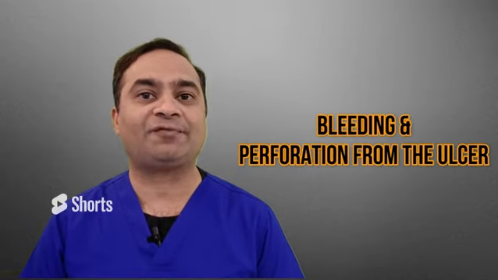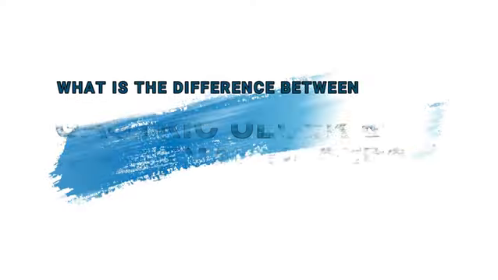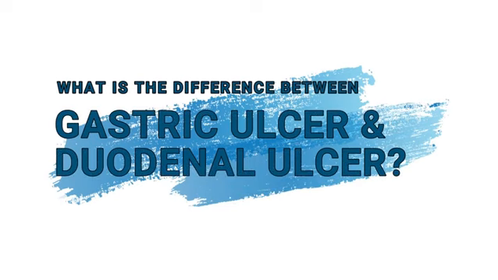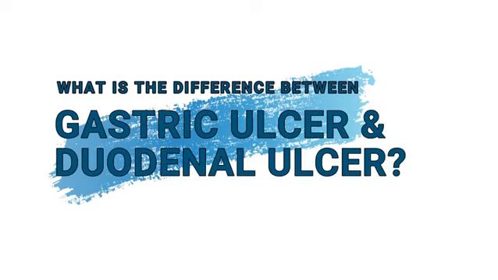Bleeding and perforation from the ulcer. Bleeding from the site of the ulcer with thinning of the wall may result in perforation. What is the difference between gastric ulcer and duodenal ulcer? Depending on the duration, peptic ulcers are classified into acute and chronic.